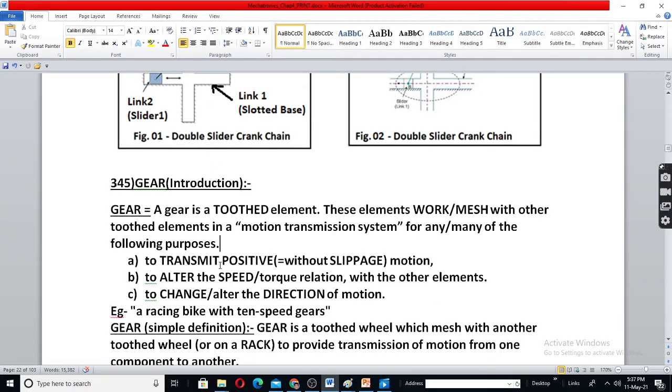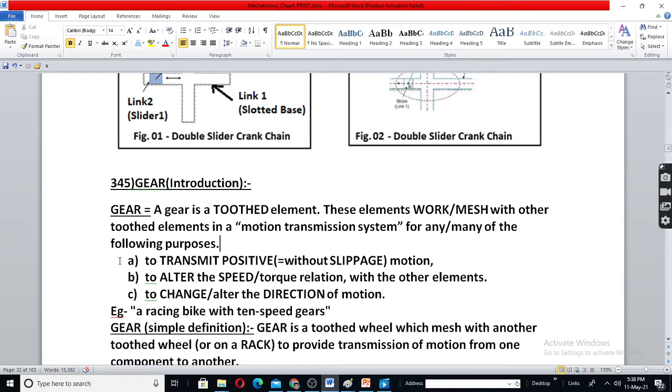Here there is a word called positive motion. Positive motion means there is no slipping. Since gear is a toothed element, there is no slipping, whereas in case of belt drive, there is possibility of slipping.